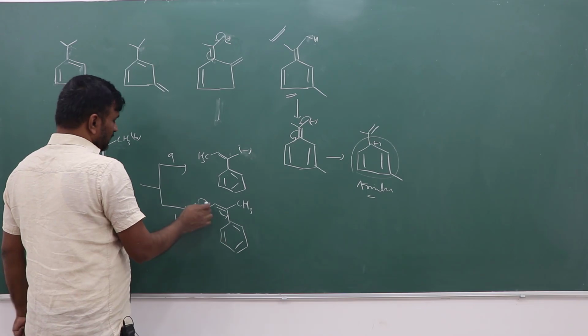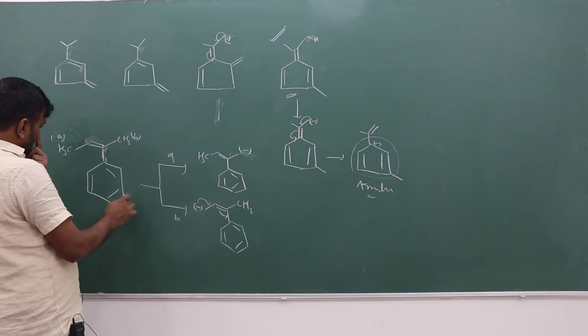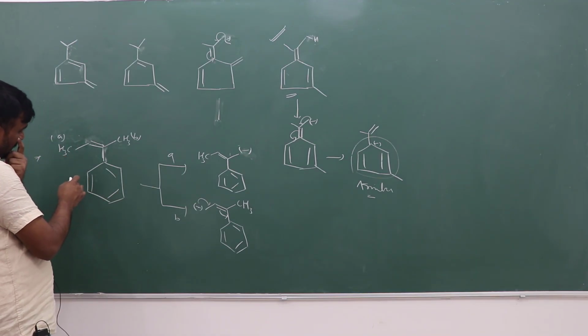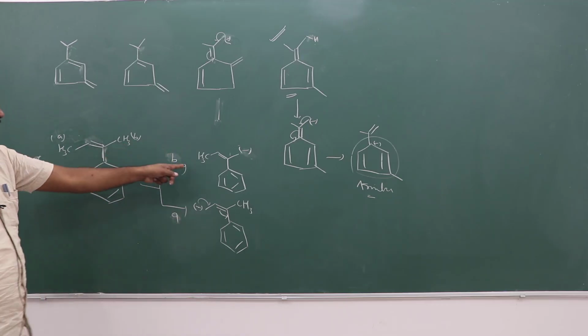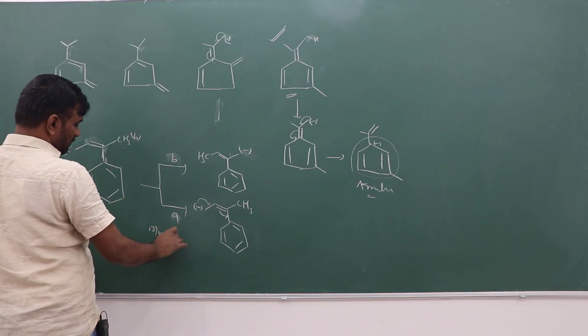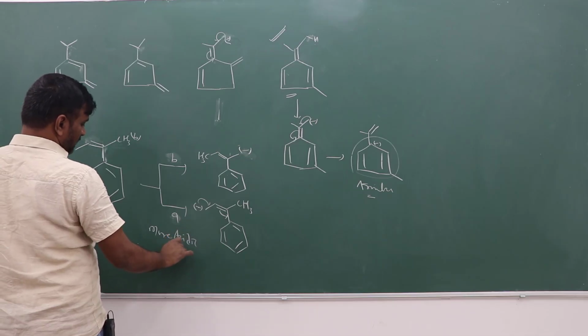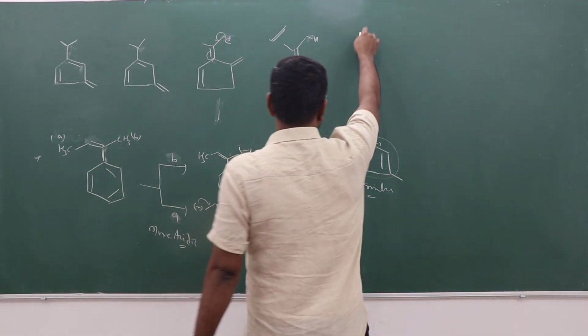So if a proton is lost from A, it is more acidic. This is B, this is A. B proton is lost, A proton is lost. So A is more acidic than B. Sometimes questions ask which one is more acidic in nature, which one is least acidic in nature. Or sometimes questions will be like this.